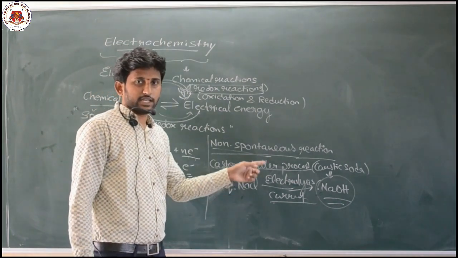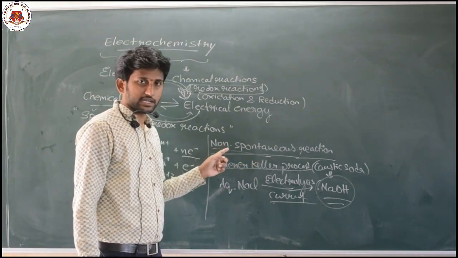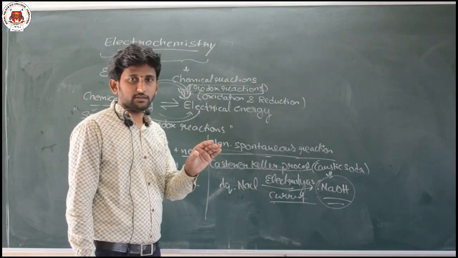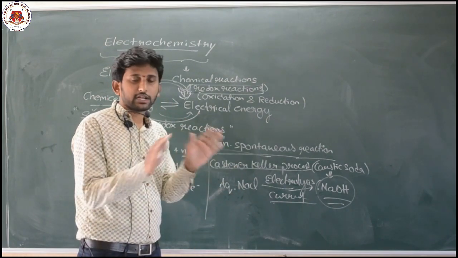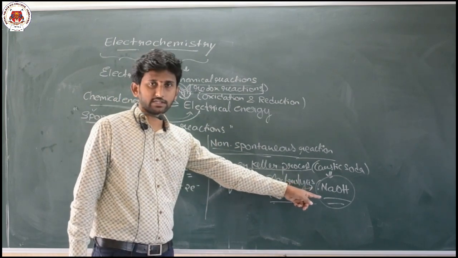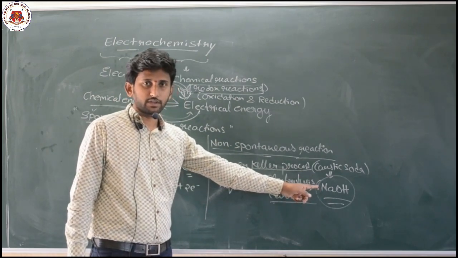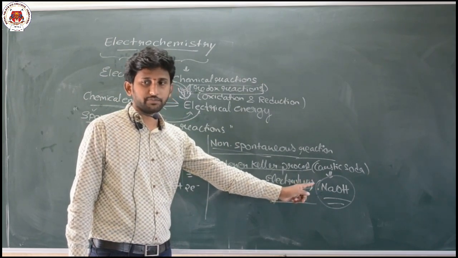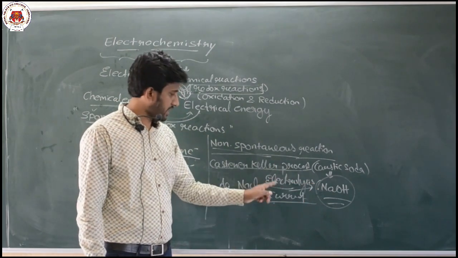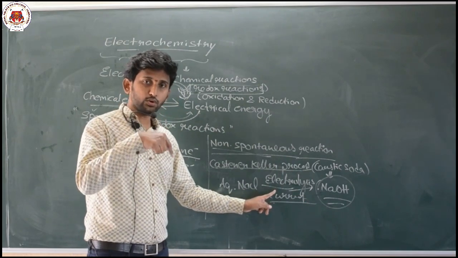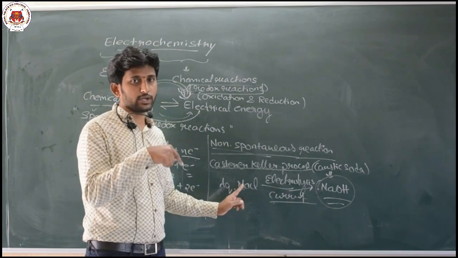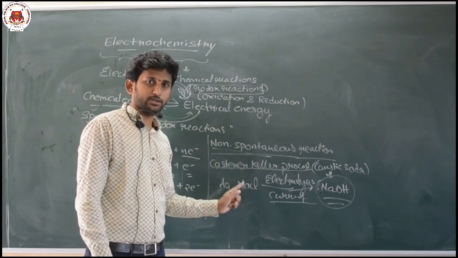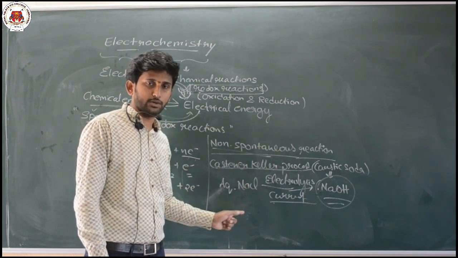As an example of a non-spontaneous reaction, take the Castner-Kellner process. If you leave sodium chloride solution in a glass for some time, it will never convert to sodium hydroxide or caustic soda because it is non-spontaneous at room temperature. So what we are doing is passing current through aqueous sodium chloride solution.